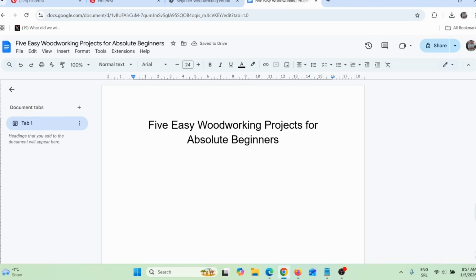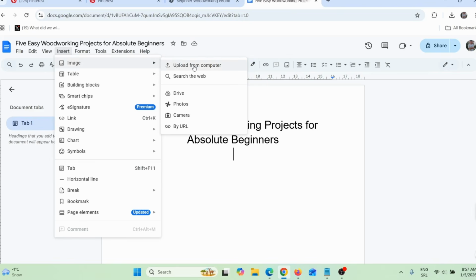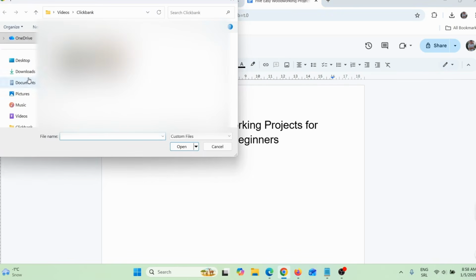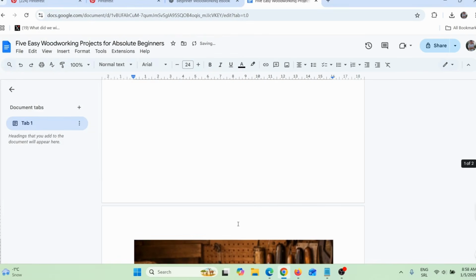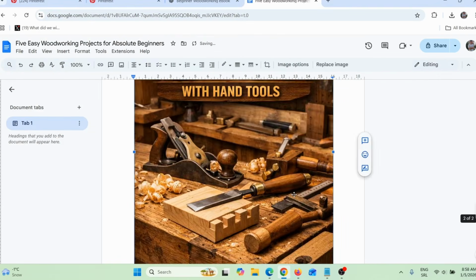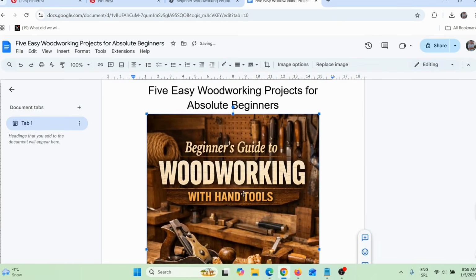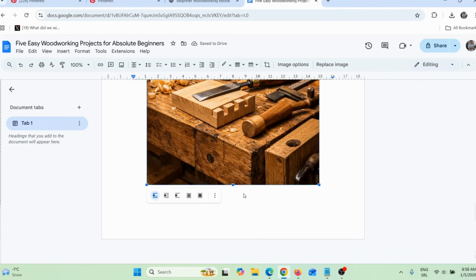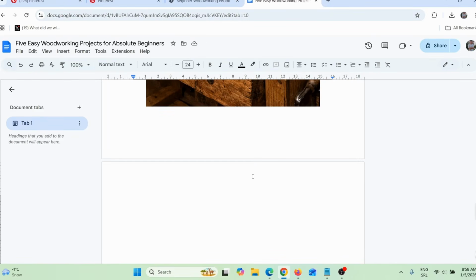To do that, you can simply go here on insert and then go here on image, upload from the computer. So let me find that image. Okay, this is the image. Click here on open, give it a few seconds. As you can see, I actually need to make this image a bit smaller. Okay, here you can see how this looks. Really good. So now here I need to paste my entire ebook.